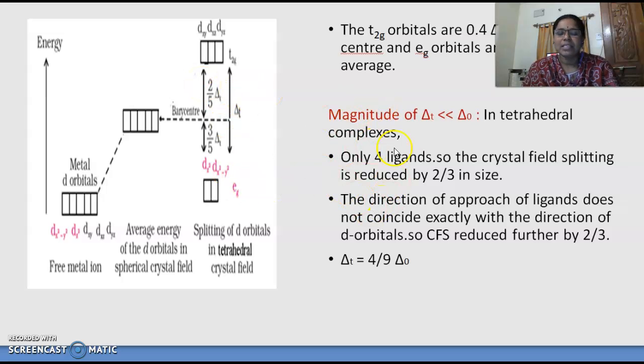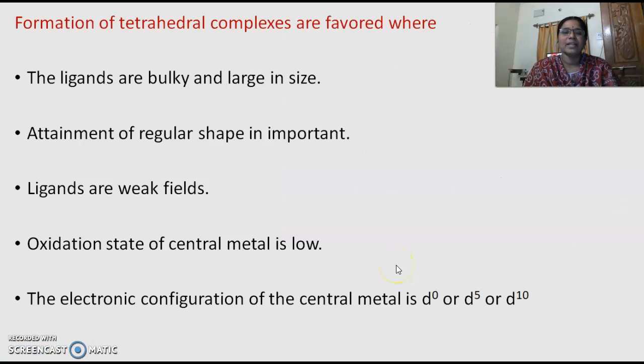But in tetrahedral complexes, there are overall only 4 ligands. Hence the direction of approach of ligands does not coincide exactly, as I said in the previous slide, neither in the direction nor in between. So the crystal field splitting is reduced further by 2 by 3. So obviously, the crystal field energy for tetrahedral complexes is delta T equal to 4 by 9 delta O.